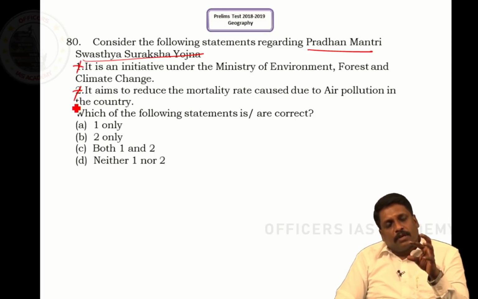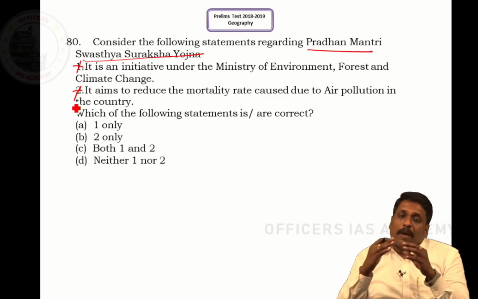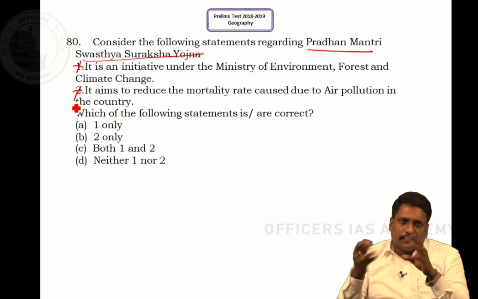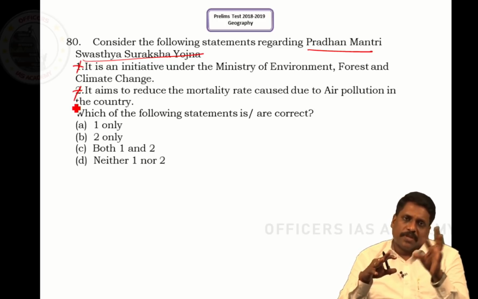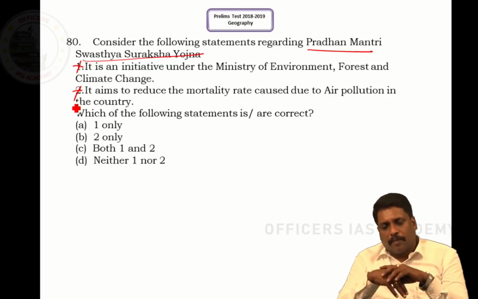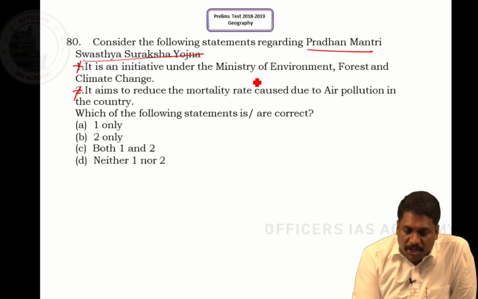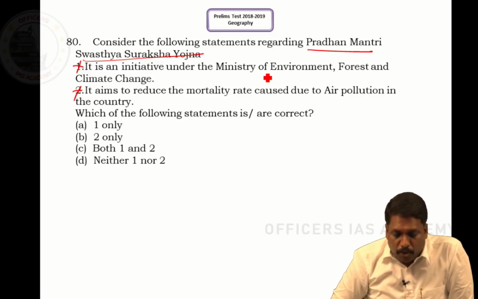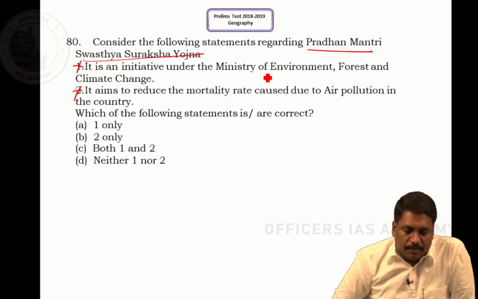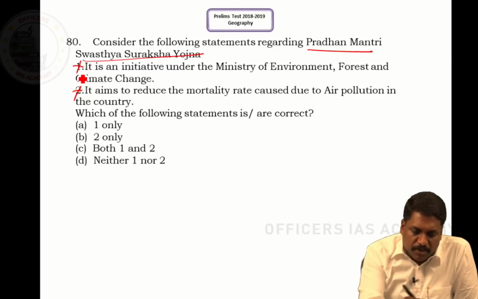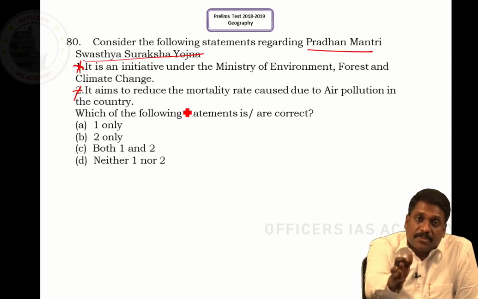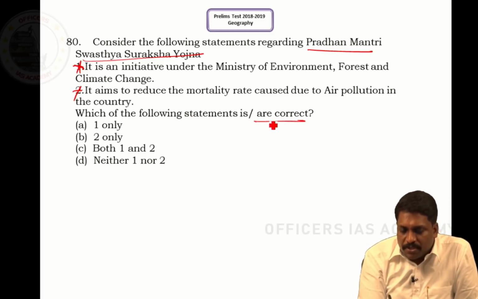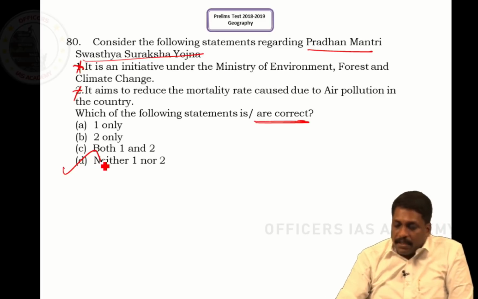This is a program which tries to bring AIIMS-like institutions, which means upgrading government colleges to the next level in almost all the states, right, sir? Bringing up premier government colleges associated with a government hospital is the objective of this program. It does not come under the Ministry of Environment. It comes under the Ministry of Health and Family Welfare, sir. This statement is wrong. And number one, it aims to reduce mortality? No, it aims to bring more AIIMS-like institutions in all the states. It means both statements are wrong. So neither it is 1 nor it is 2.